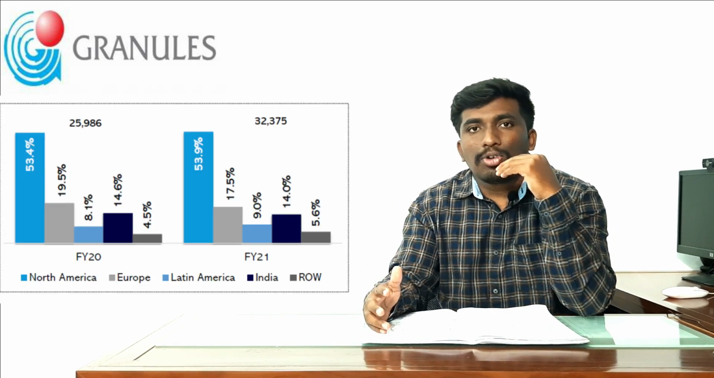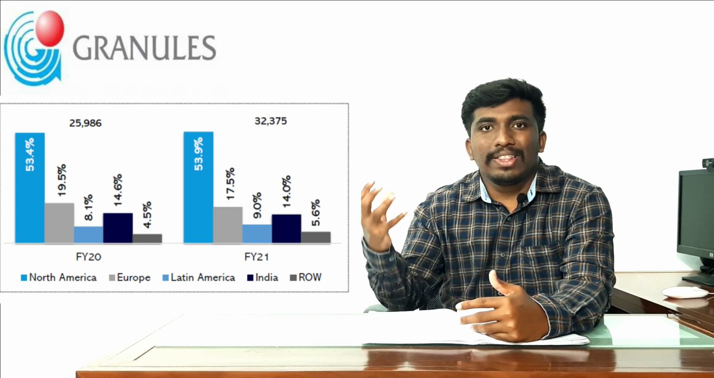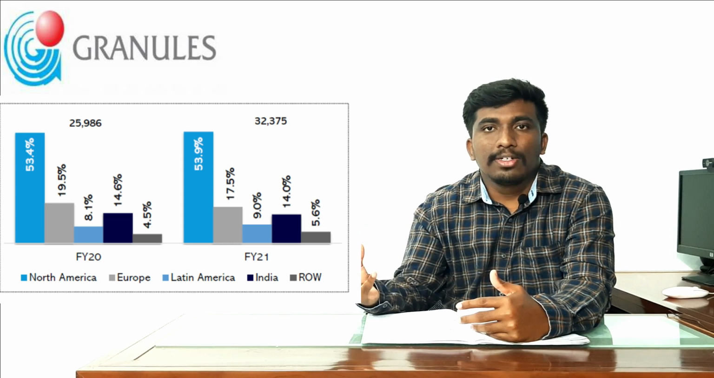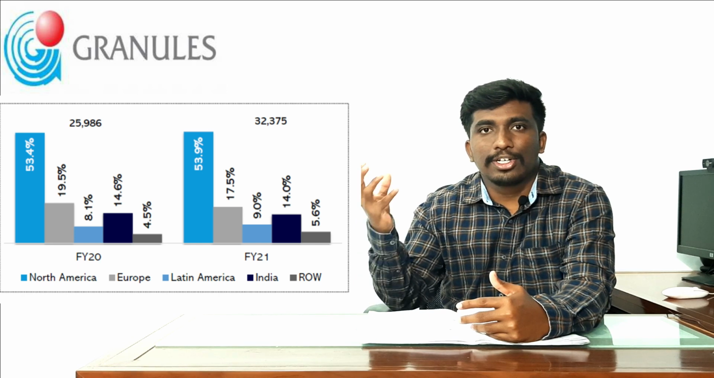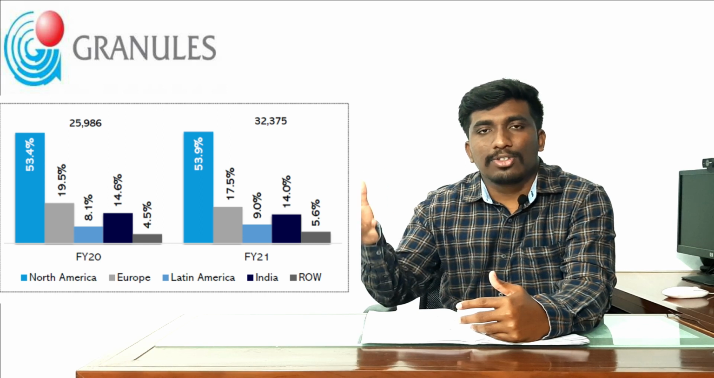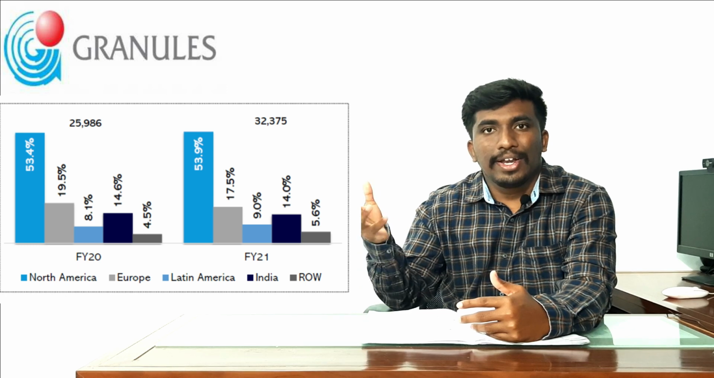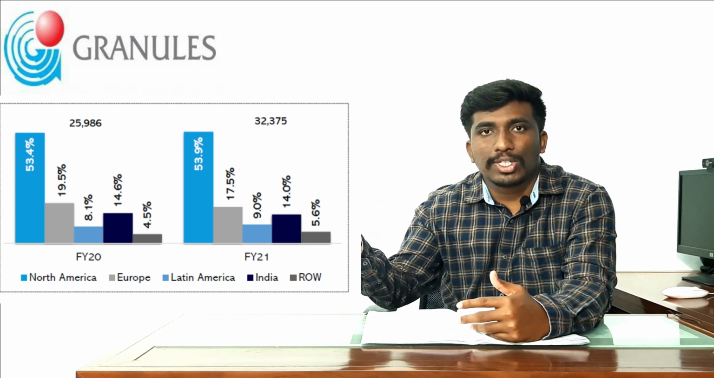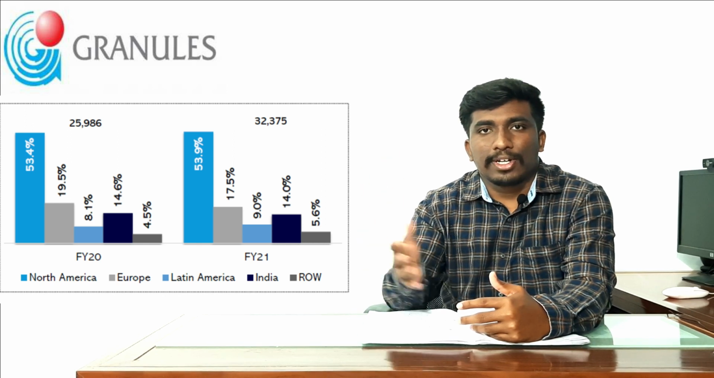Next, let us look at the revenue breakup geography-wise. North America is contributing almost 53.4% to the company. Next is Europe. Europe is contributing almost 19.5% of revenues for the company. Next is Latin America, which is contributing 8.1% to the revenues of the company. The next one is India, which is contributing 14.6% to the company. The next is the rest of the world, which is contributing 4.5% to the company.